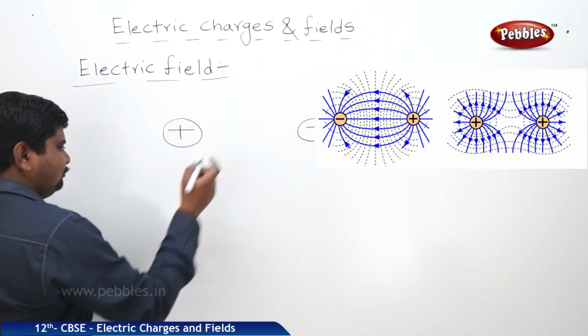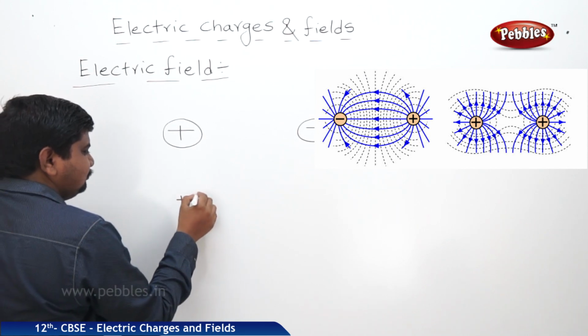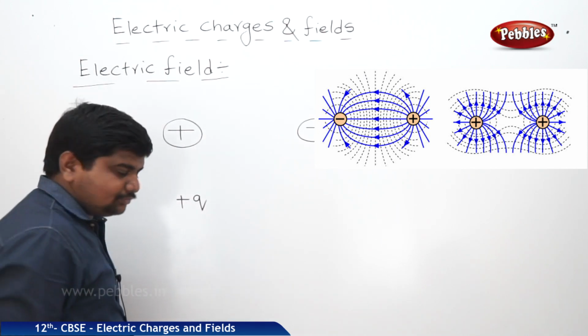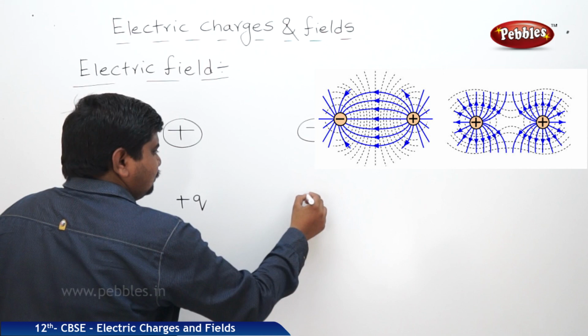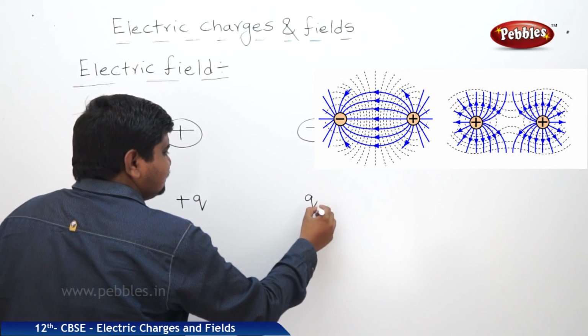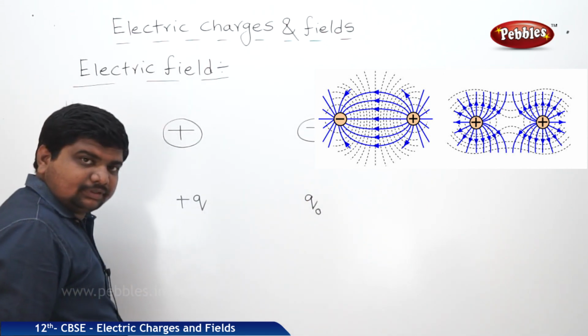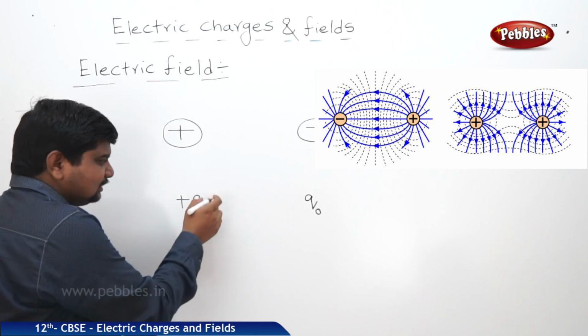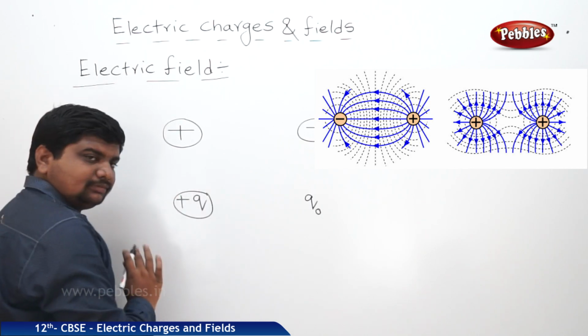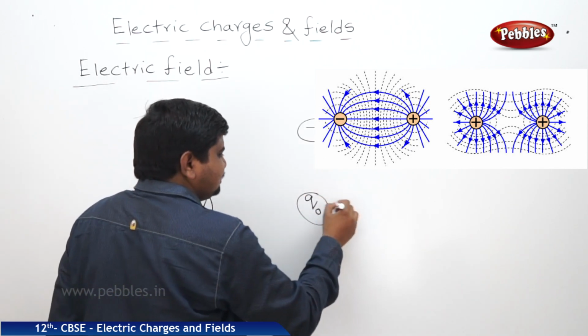That means there is a positive charge, and at a finite distance there is a charge Q0. This is the applied charge, this is the test charge.